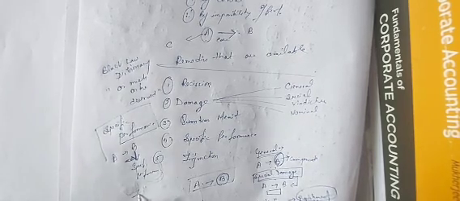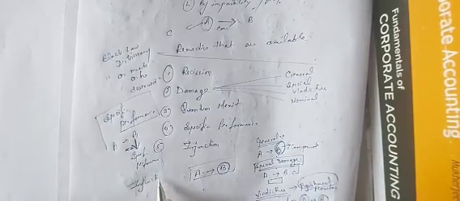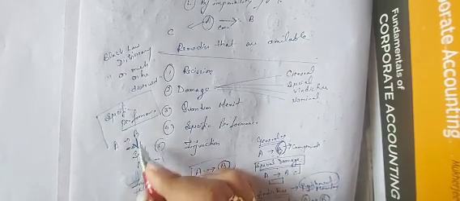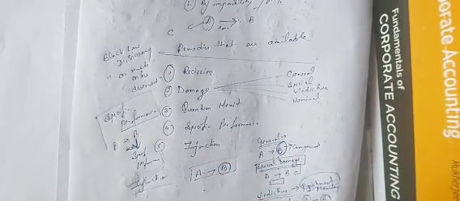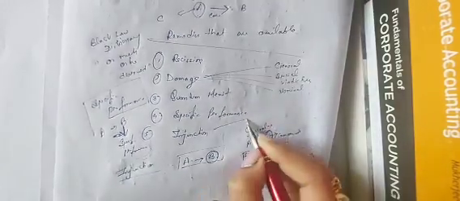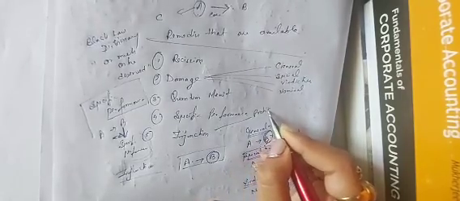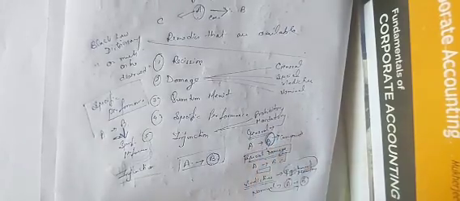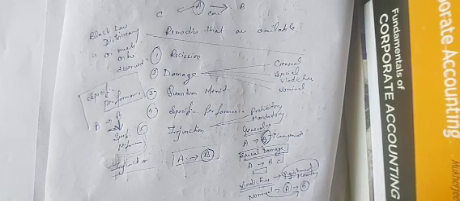Now what is injunction? Injunction, you all have heard. Injunction is an order of the court. The court gives the order directly. Here the party is applying to the court for specific performance, but in case of injunction, the court gives an order in order to stop something or in order to do something. So there are two types of injunction: one is prohibitory injunction and one is mandatory injunction. Mandatory injunction means the court will ask you to mandatorily do something, and in case of prohibitory injunction, the court will ask you to not do something.